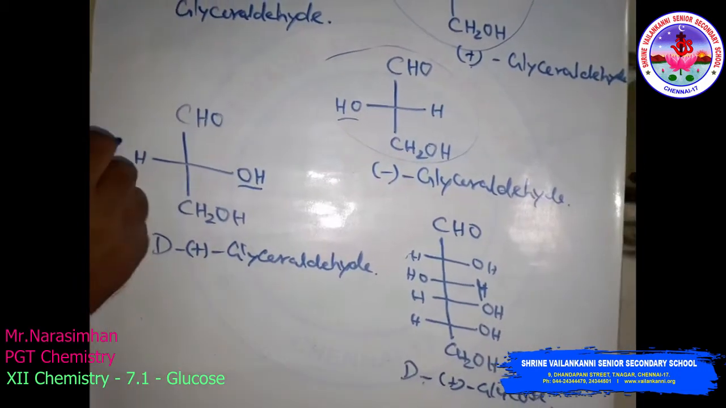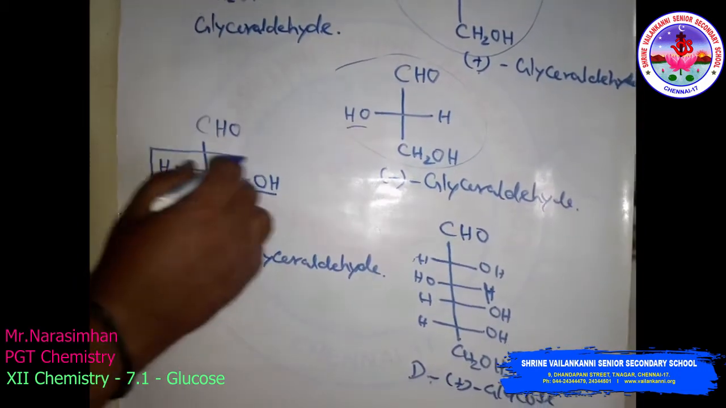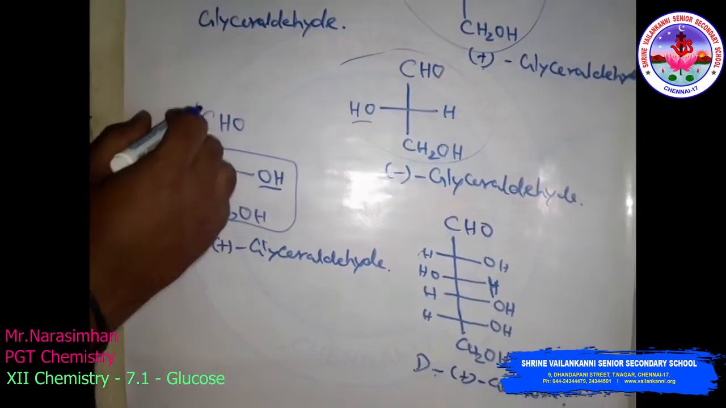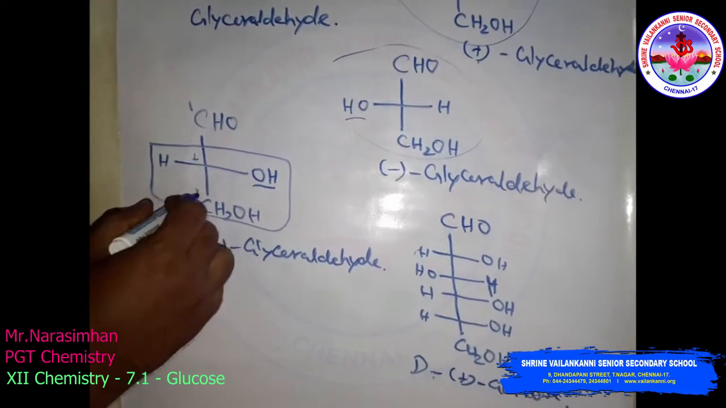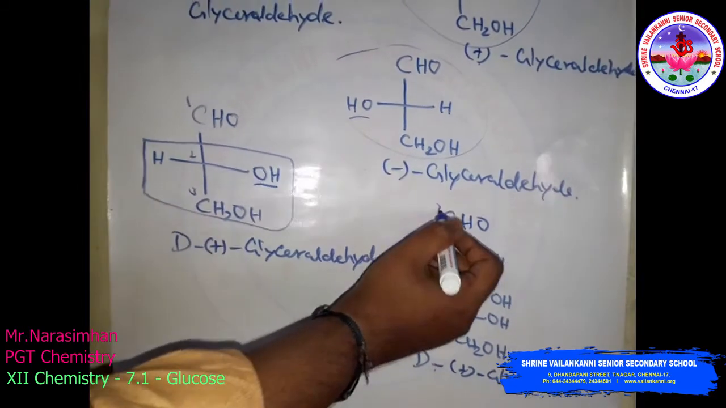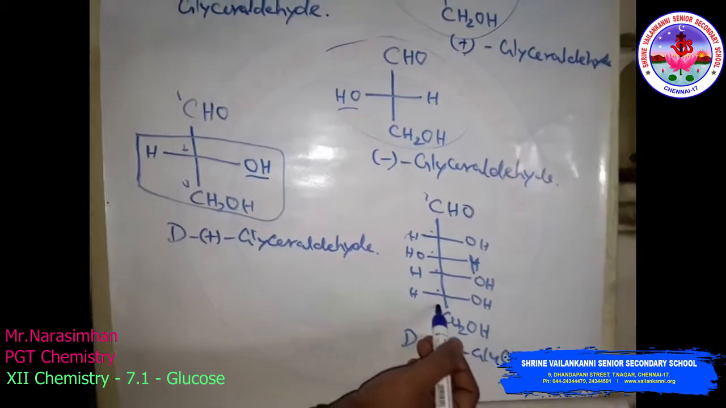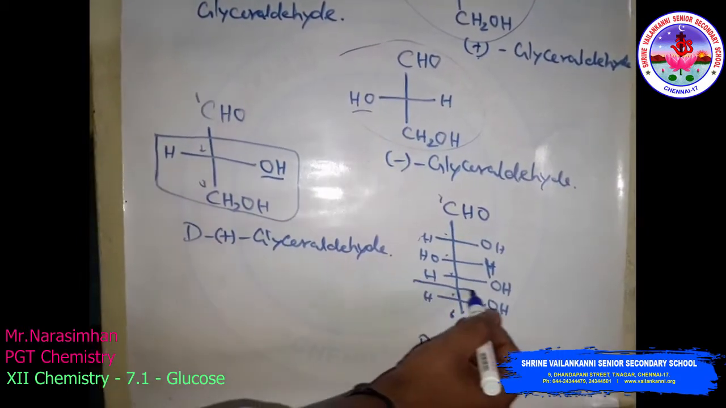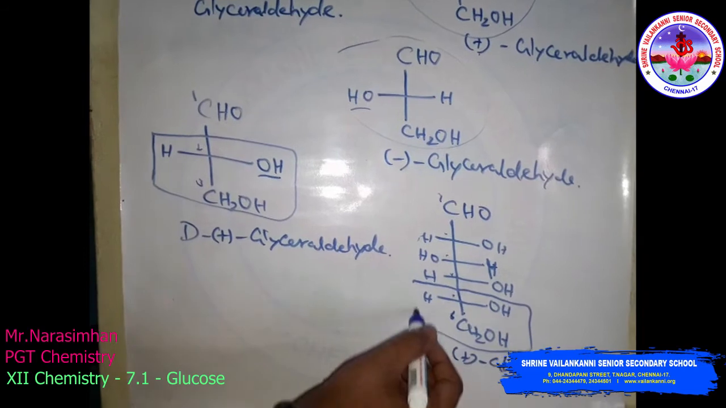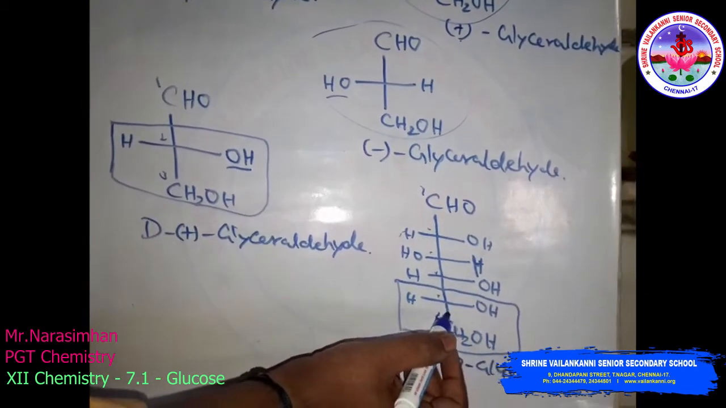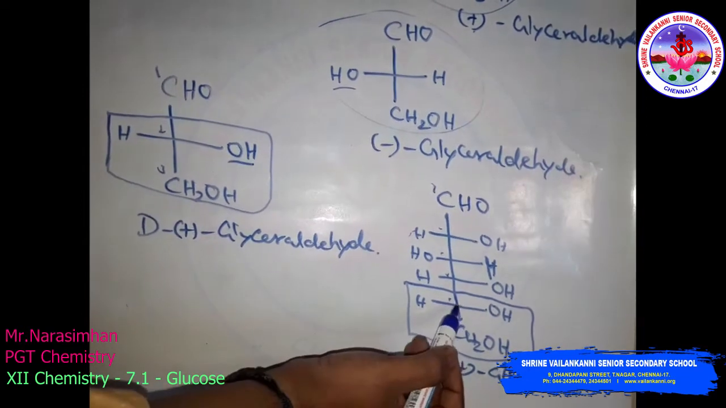Here, look at both compounds. From the bottom carbon, this is carbon number 1, this is carbon number 2 and this is carbon number 3. Here, this is carbon number 1, 2, 3, 4, 5 and 6. Look at the bottom carbon atom, the next carbon, the chiral center. Which is the chiral center here? This is the chiral carbon.